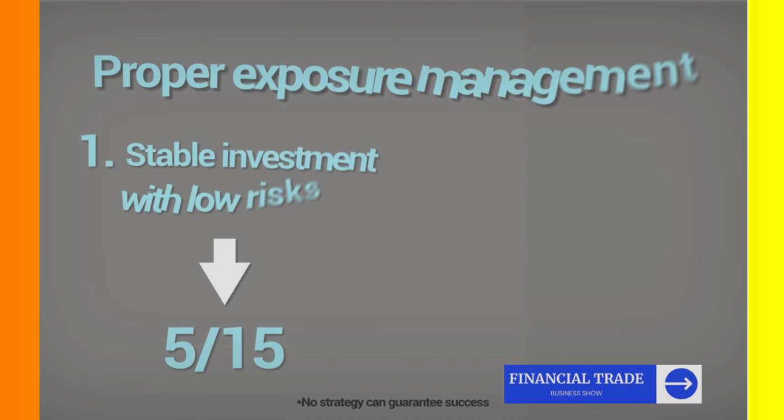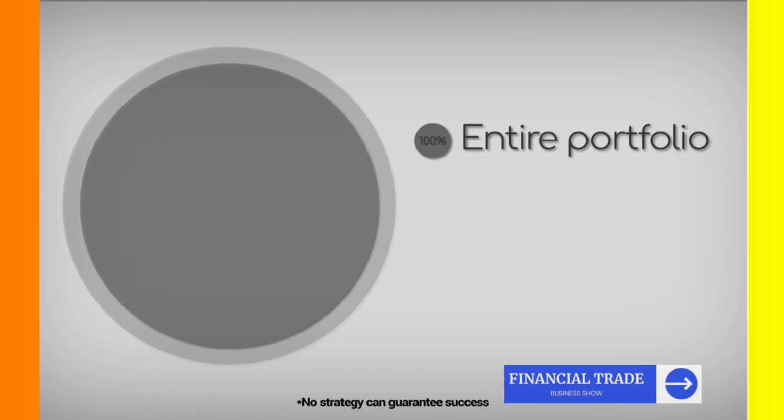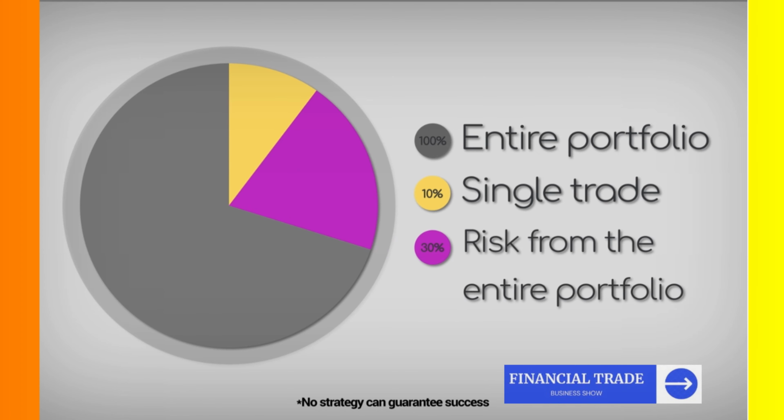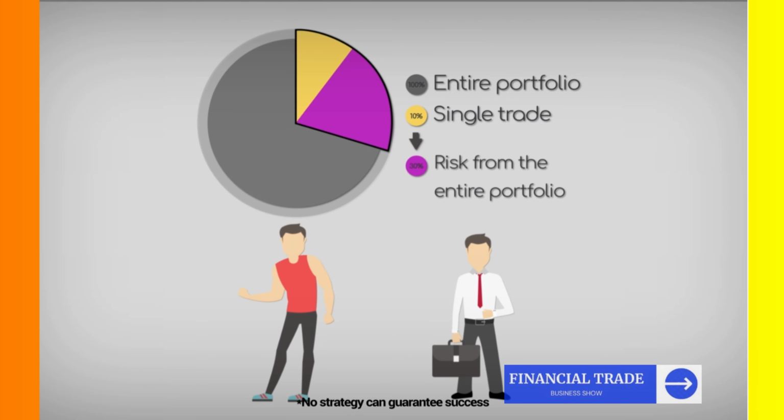Aggressive trading with high risk. This involves the more permissive 10-30 rule for risk management. The more permissive rule allows the trader to risk up to 10% on each trade with a maximum of 30% of the entire portfolio. This rule is intended for traders who prefer aggressive trades or for traders with small accounts, in order to provide them a certain degree of maneuvering room.